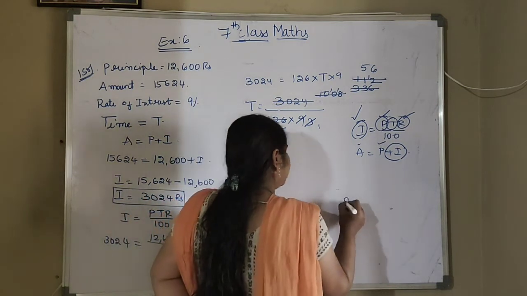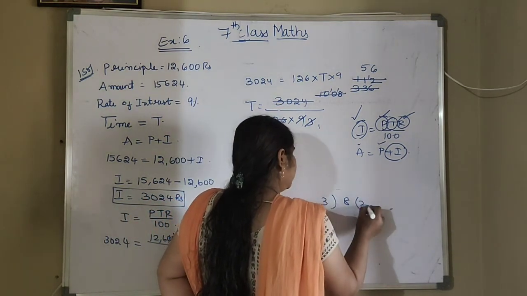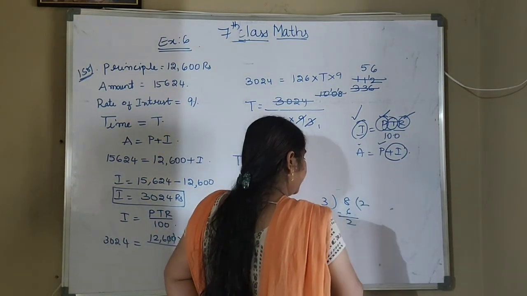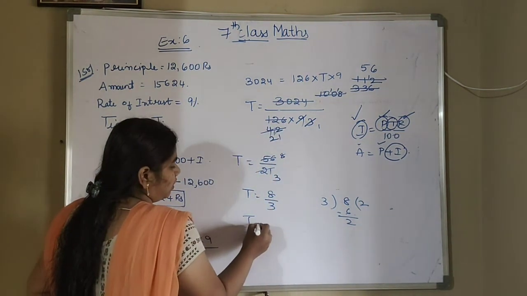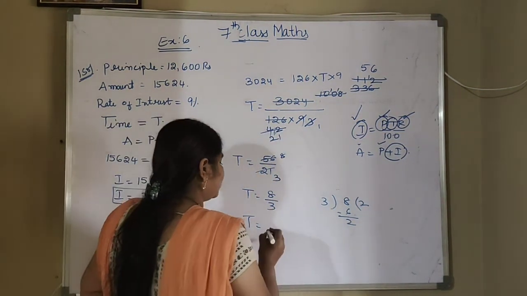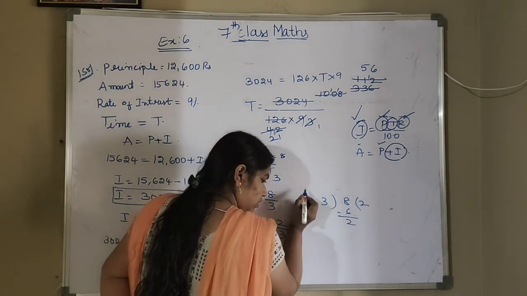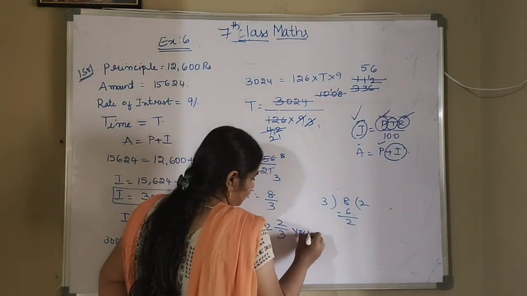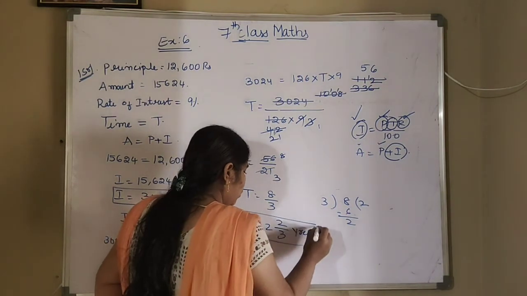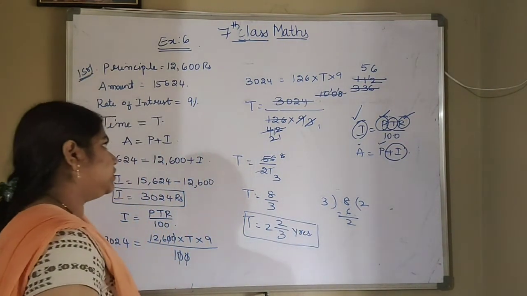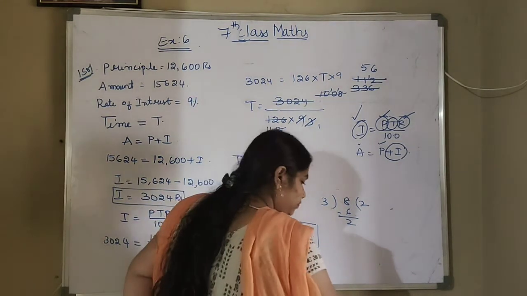Now you divide this 8 by 3. 3 2s are 6. So the remainder you got is 2. So what is the fraction here? You can take it as 2 by 3 years. Time is how much? 2 by 3 years. So once again see this.